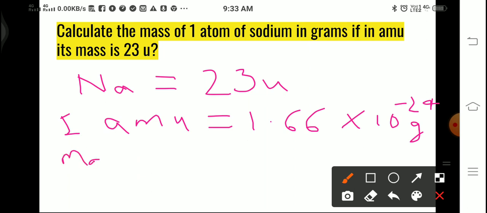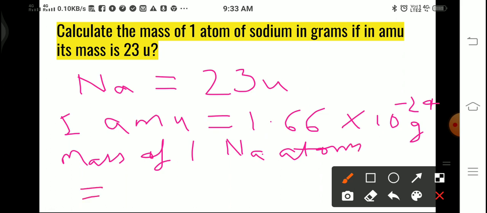So to calculate the mass of one atom of sodium, which is 23 U: mass of one sodium atom is equal to 23 multiplied by 1.66 into 10 to the power minus 24 gram.